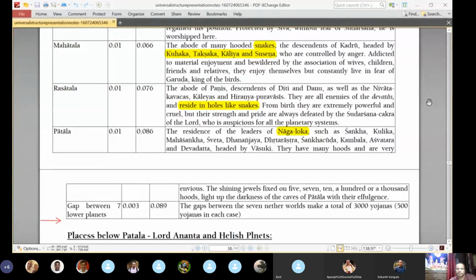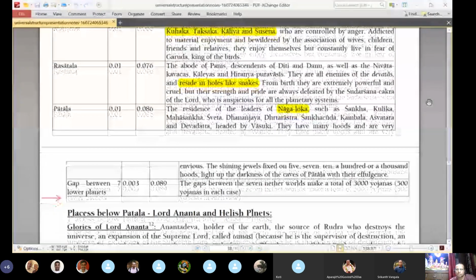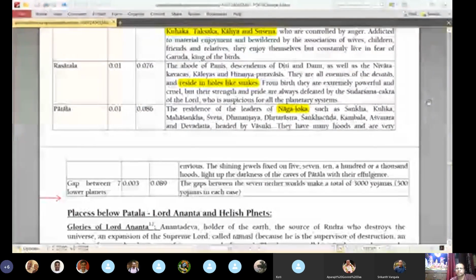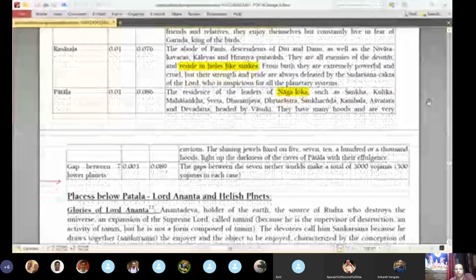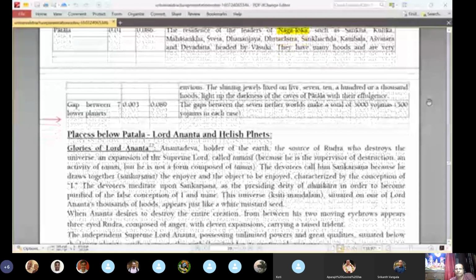Then the gaps between the 7 nether worlds make a total of 3000 yojanas in each case. So below the Patala, we saw that picture, right? Ananta Dev actually is supporting the Bhumandala, and below that actually is Kurma.